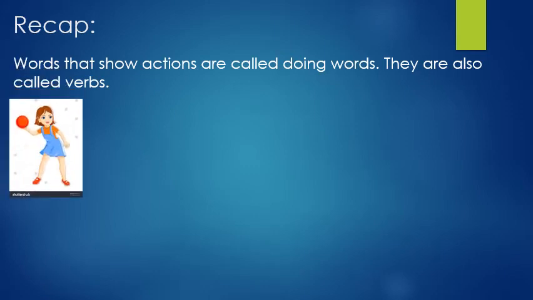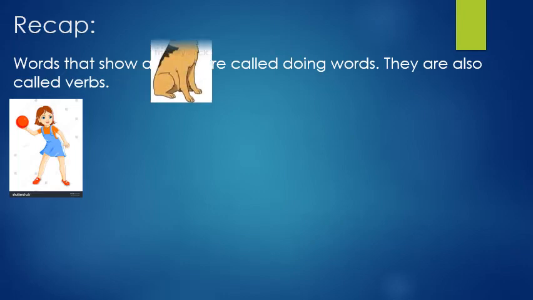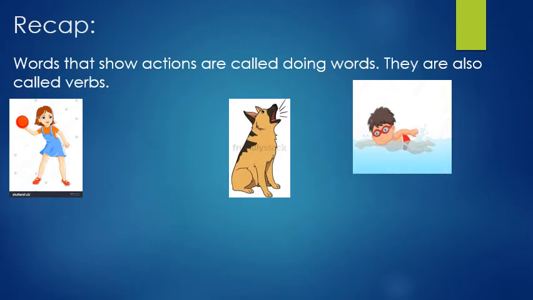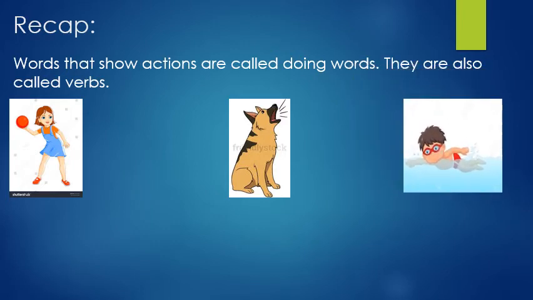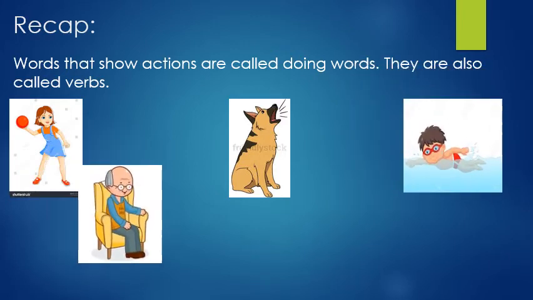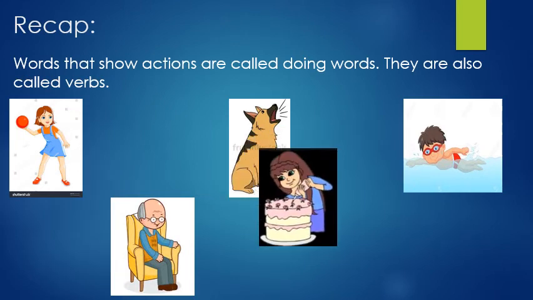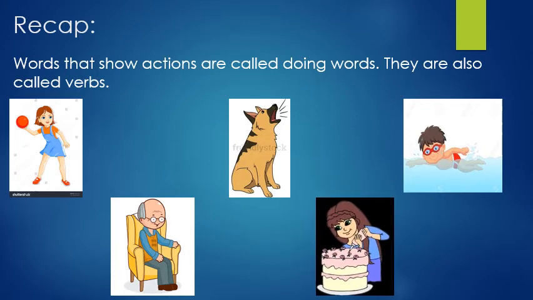See this girl? She is throwing a ball. Dog is barking. Boy is swimming. Old man is sitting. Woman is baking cake.